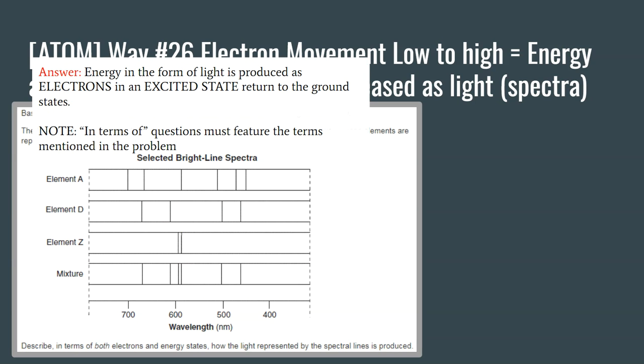If you simply write energy in the form of light is produced as electrons in an excited state returned to the ground state, you will have sufficiently answered this question. Please note that anytime you see an in terms of question, you must mention the terms mentioned in the problem. So it asks us to mention electrons and energy states. We have to say something about electrons and energy states.